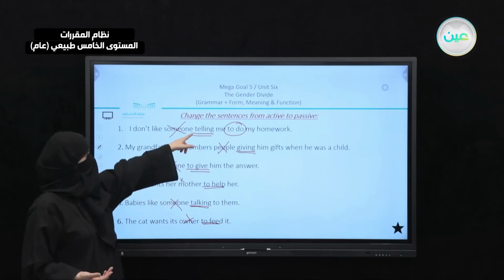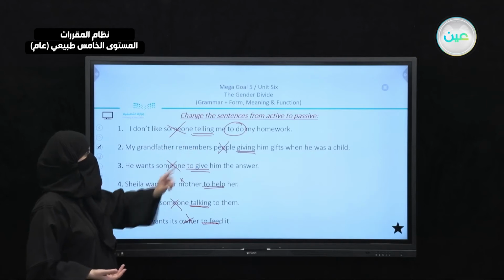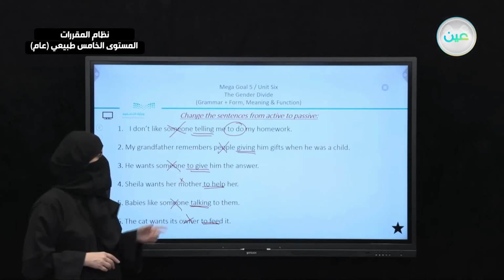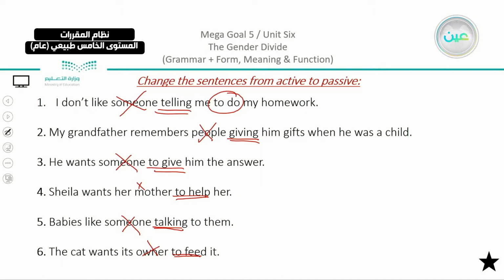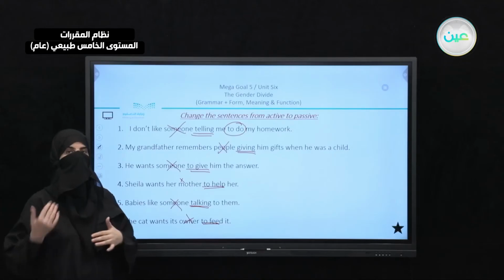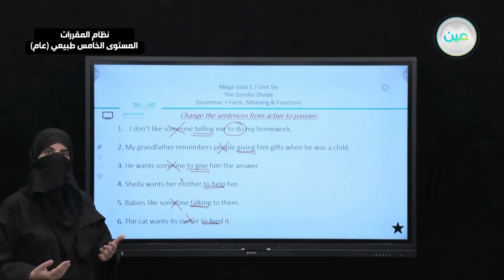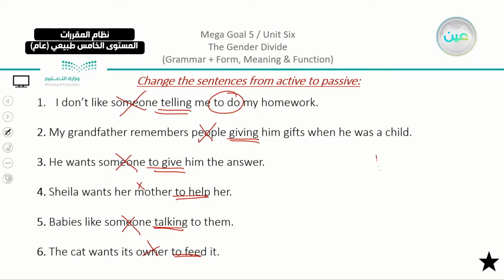Now you can see in the first one, number 1, and in number 2, we have the gerund. In number 3 and number 4, we have the infinitive. Number 5 uses the gerund, and number 6 has the infinitive. So here, you know how to turn into the passive now. Of course, the passive is going to use either to be or being, plus the past participle, which is the third form of the verb. So let's start working.